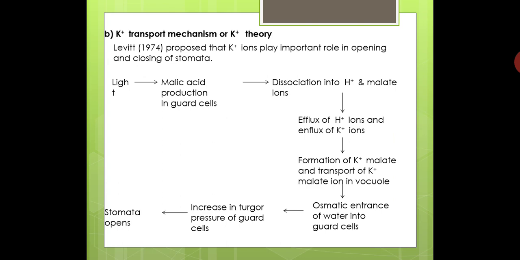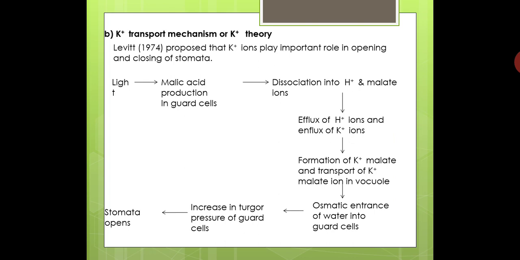Opening and closing of stomata depends upon active transport of potassium ions into guard cells and out of the guard cells. Here, the potassium ions are already present in the subsidiary cells. So subsidiary cells or epidermal cells of the leaves act as potassium ion storage cells for the guard cells. In the presence of light, during the daytime, when light falls on the leaves, then the potassium ions from the epidermal or subsidiary cells enter into the guard cells.